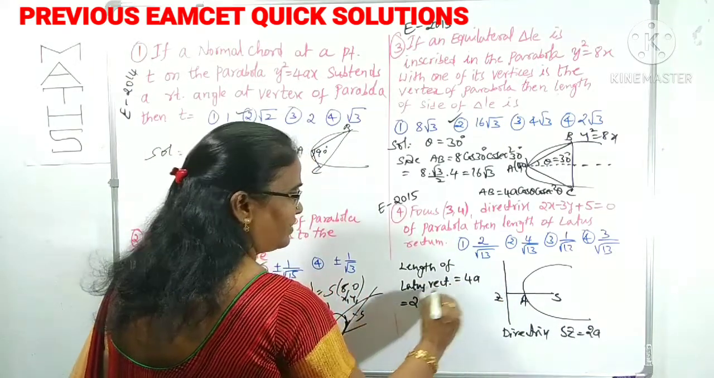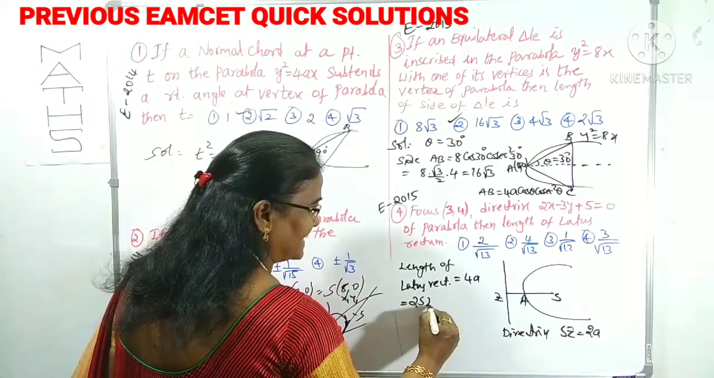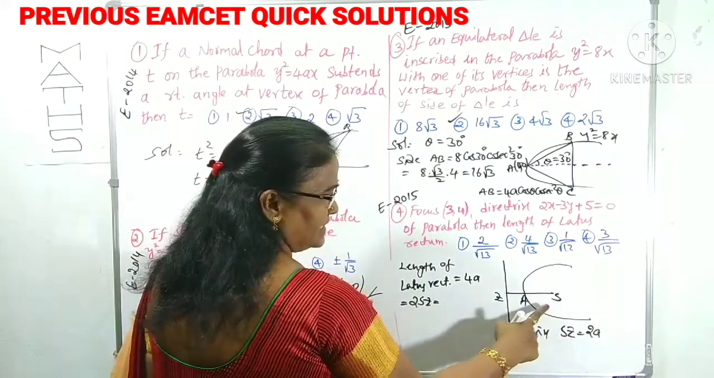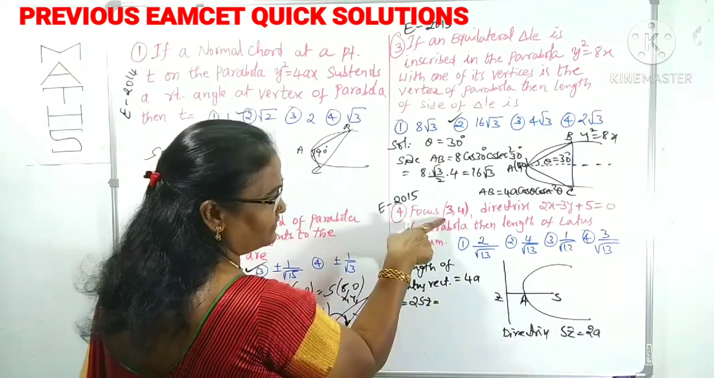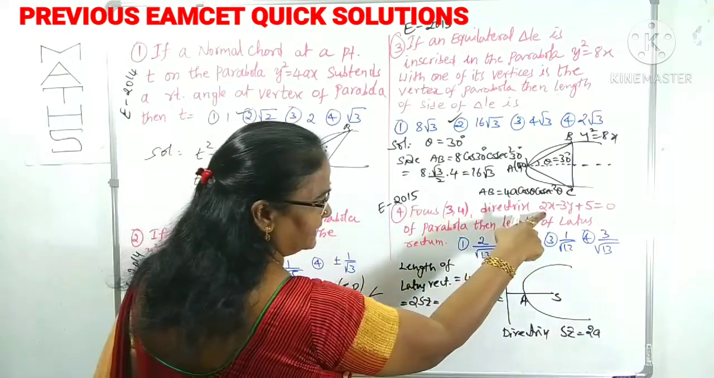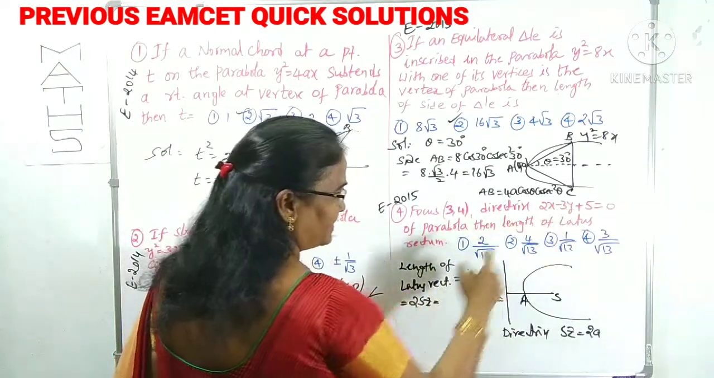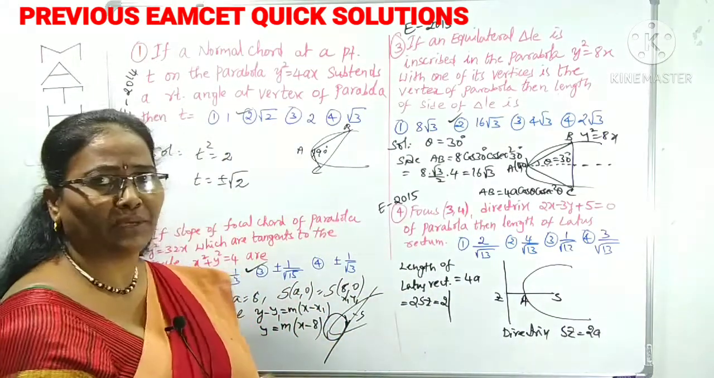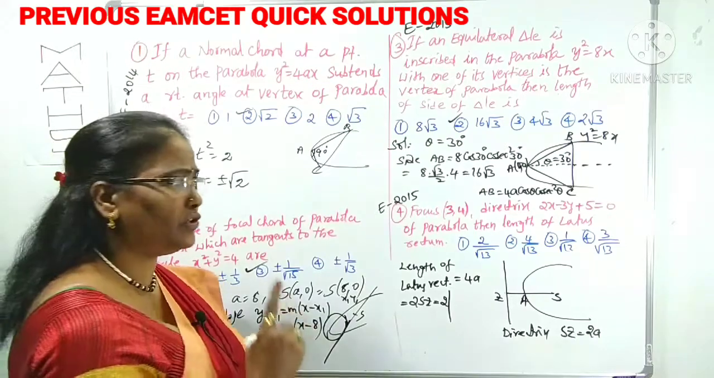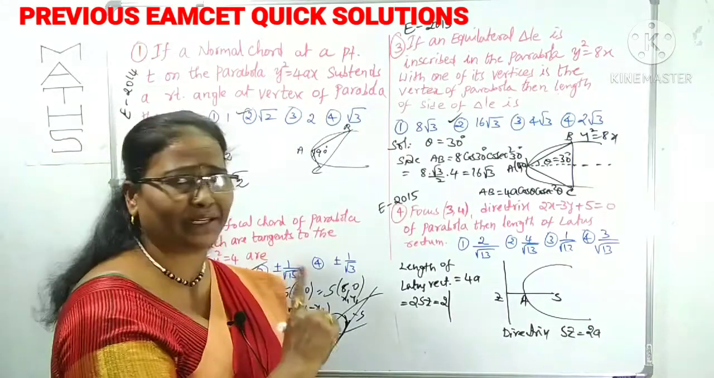That is 2 times of 2a. 2a means SZ, the distance from the focus to the directrix. That means the distance from the focus (3, 4) to the directrix 2x minus 3y plus 5. That is the perpendicular distance, you know very well: modulus of (ax1 plus by1 plus c) by root over a square plus b square. That is very, very important.